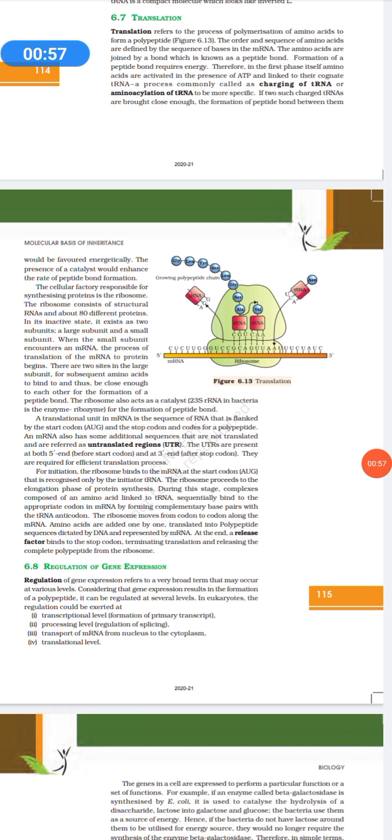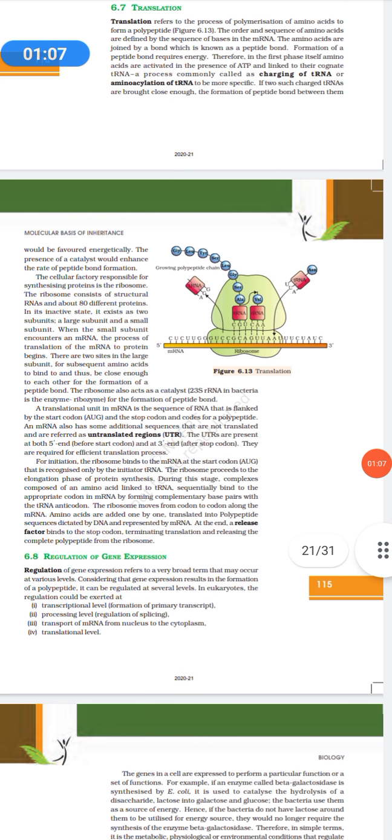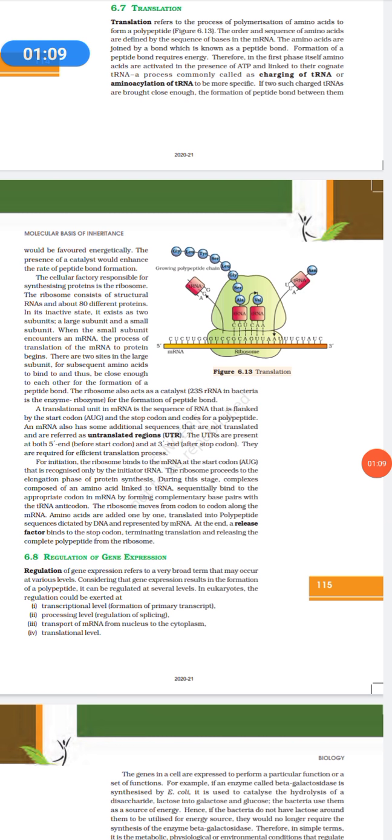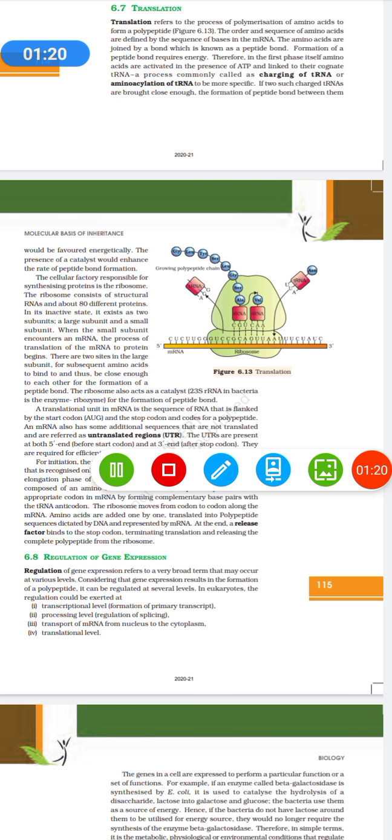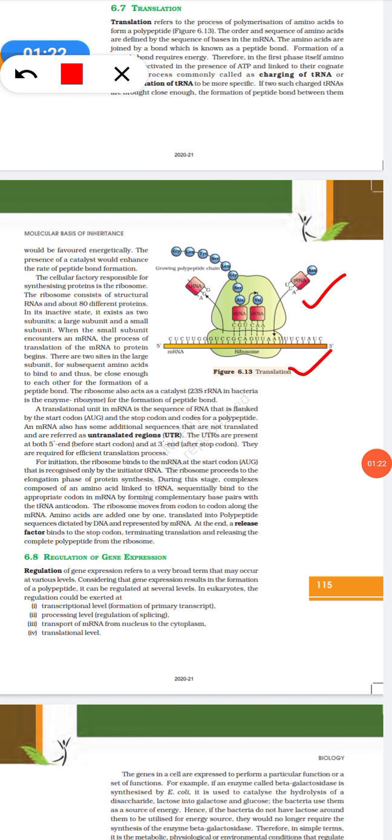Now, the cellular factory which is responsible for synthesizing the protein is the ribosome. The ribosome consists of structural RNA and about 80 different proteins. In its inactive state, it exists as two subunits, a large subunit that you have here and a small subunit that you have here.